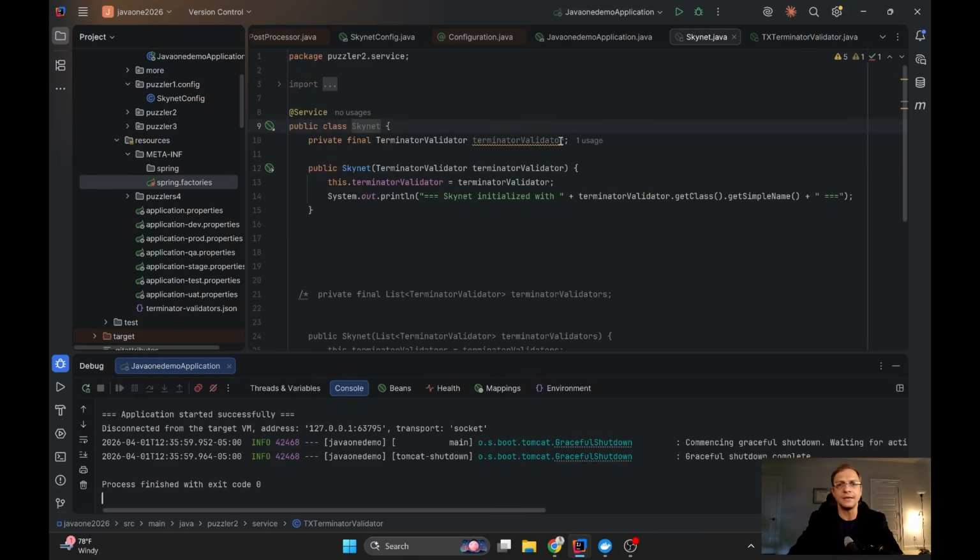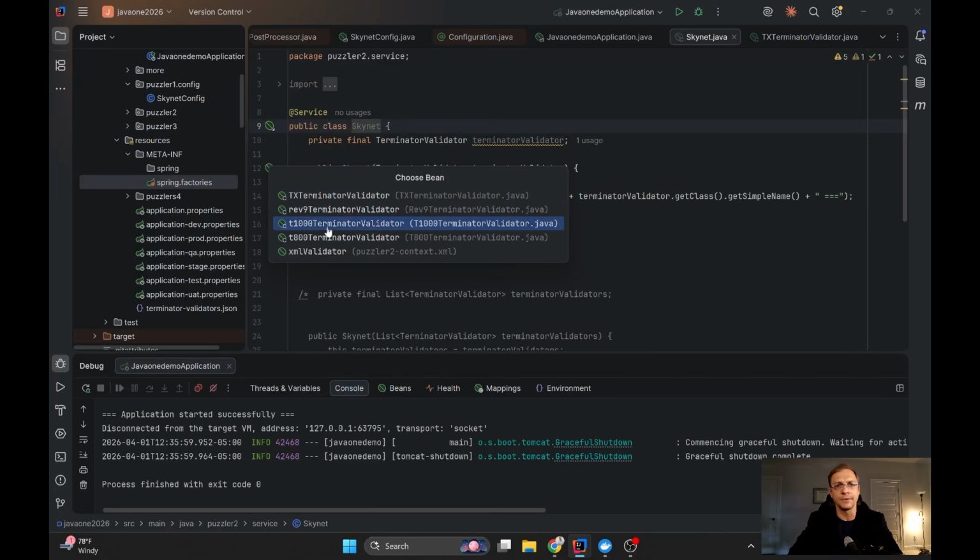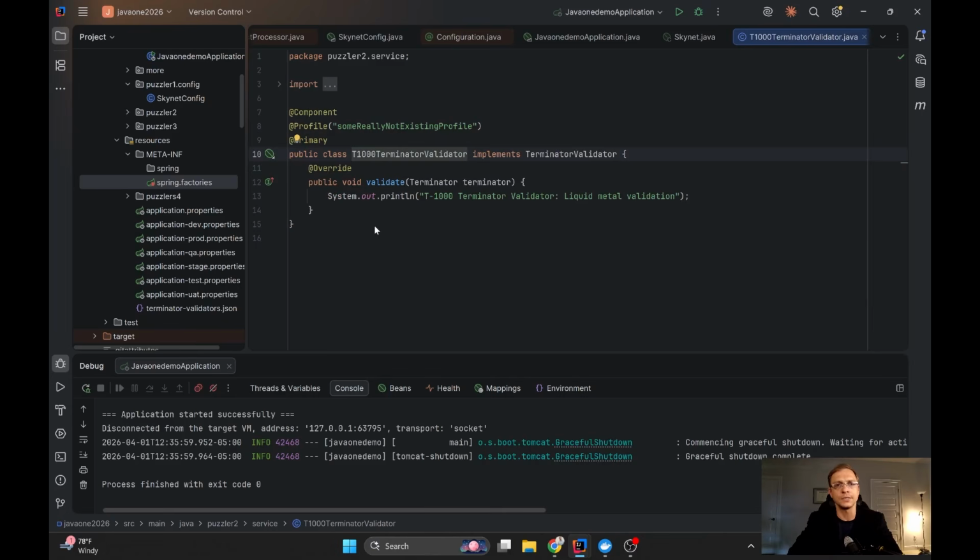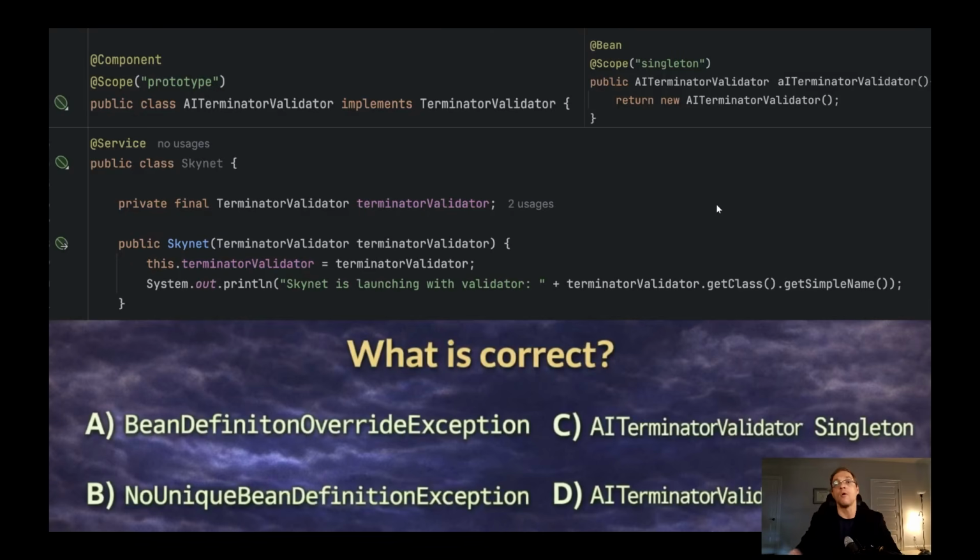And if you look at the next implementation of the terminators, for example this one, we can see that it belongs to some non-existing profile. So all of these classes are marked with conditional false. The only ones actually playing this game are inside these answers. I'll tell you that only these two declarations are not marked with any false conditions.